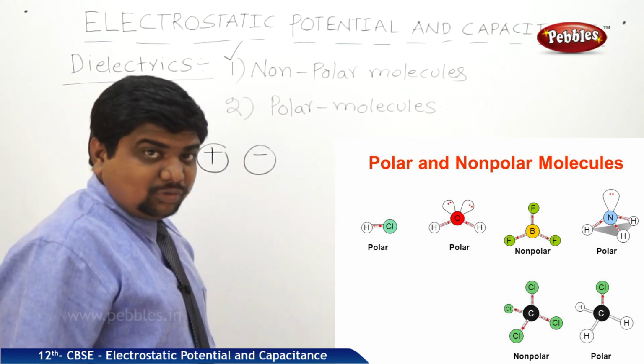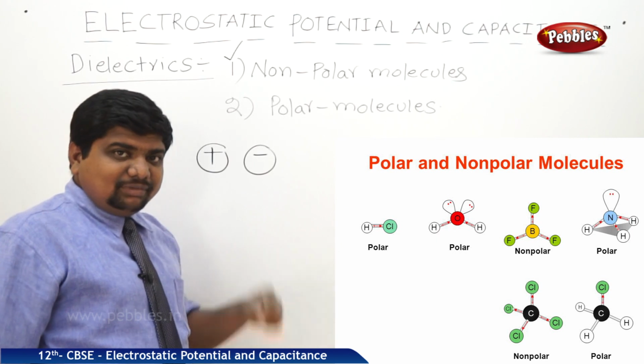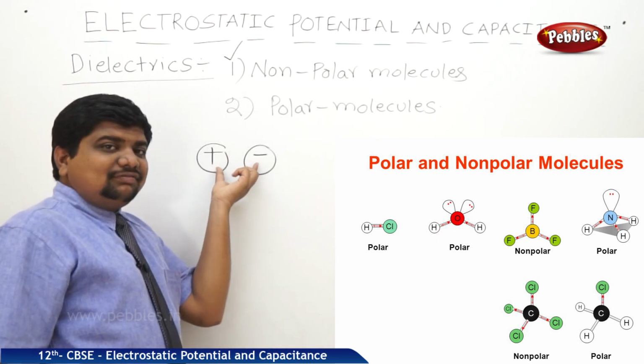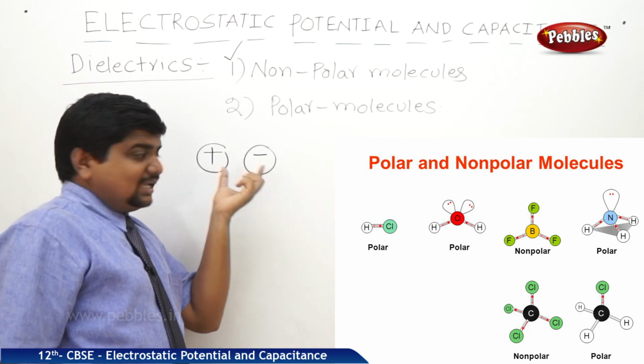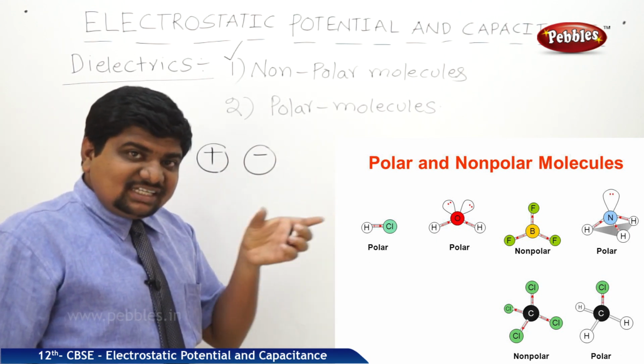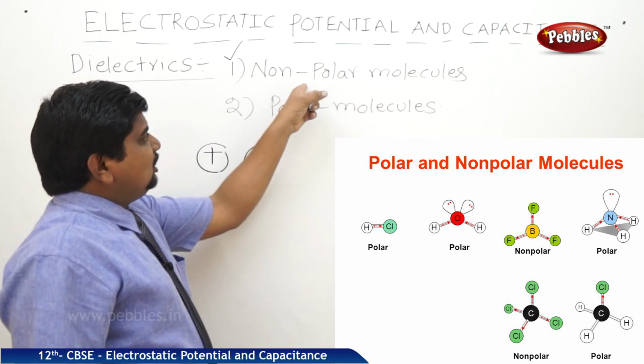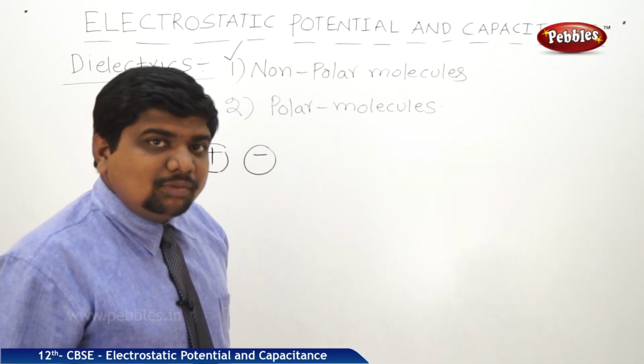What is the meaning of a non-polar molecule? It is explained clearly like this. If the centers of the 2 opposite charge carriers, positive and negative, coincide with each other, those molecules are called non-polar molecules.